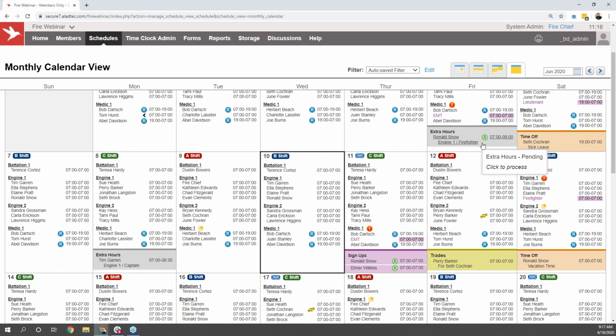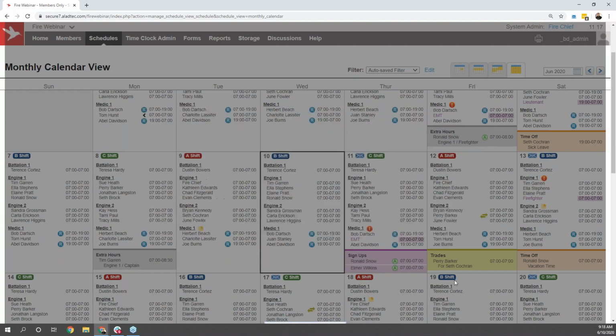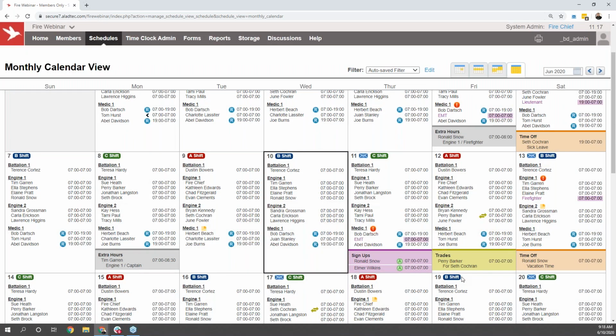They were supposed to be off at 0700, but ended up staying an additional hour of time. This green A here tells me that this is still pending the approval of an administrator, and to process any of those requests showing up with a green A, you're able to click on that request, and you'll be able to see all of the information associated with it. From here, you'll be able to see when the information was submitted by Ronald, any notes that they had sent over related to that, and you can quickly and easily approve those hours right from there.